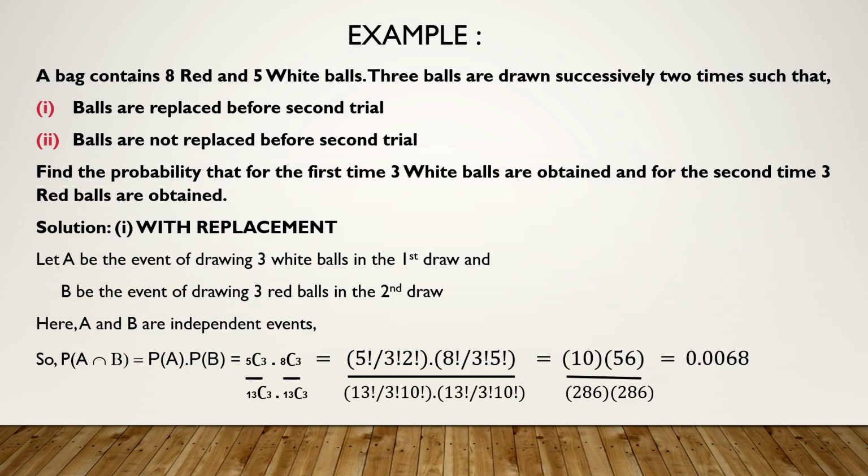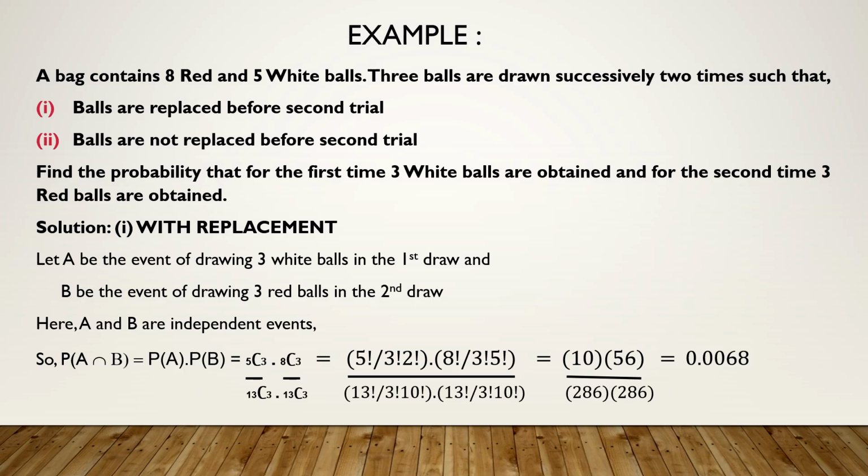What is probability for B? Probability for B is drawing 3 red balls. Totally there are 8 red balls. And you are placing all the balls back after the first trial. That means the total number of balls 13 remains as it is, even in the second pickup. So it is 5C3 upon 13C3 into 8C3 upon 13C3.